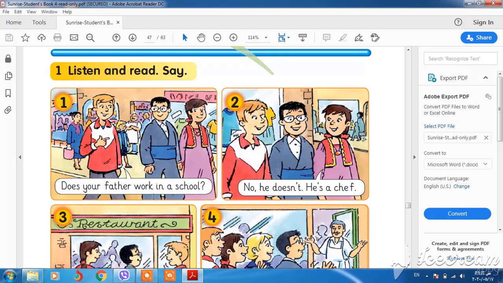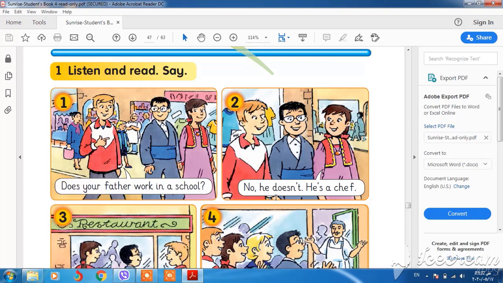Okay, we put s on the verb. If we make this sentence negative, it will be: your father doesn't work. We don't put s or es on the verb because we have doesn't. If we have doesn't for negative and does for question, we don't put s or es on the verb.